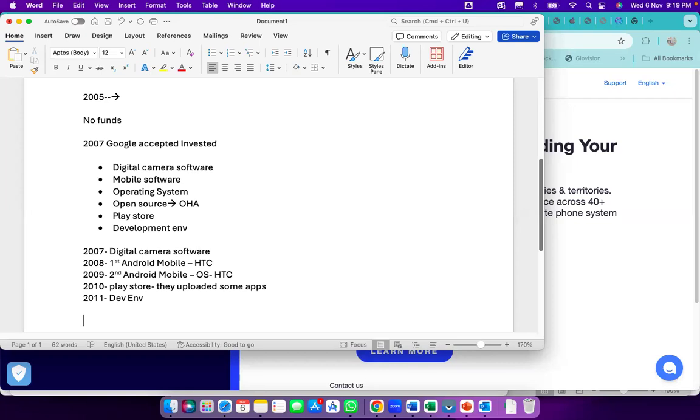So this is how it became open source and the history behind it. In this gap, they released a lot of versions.